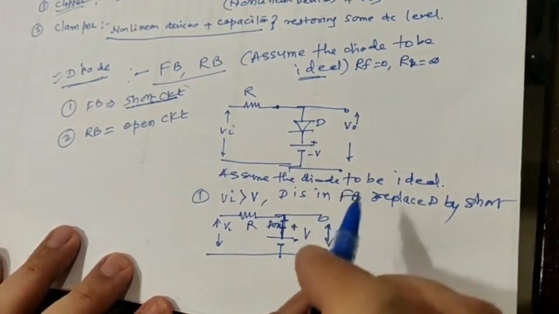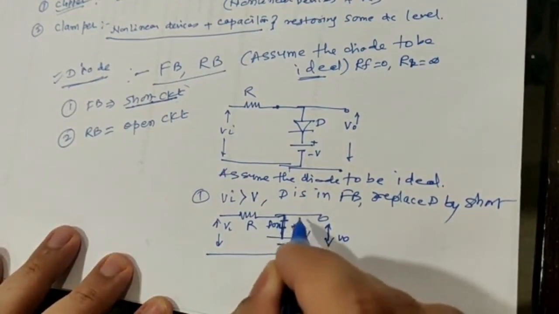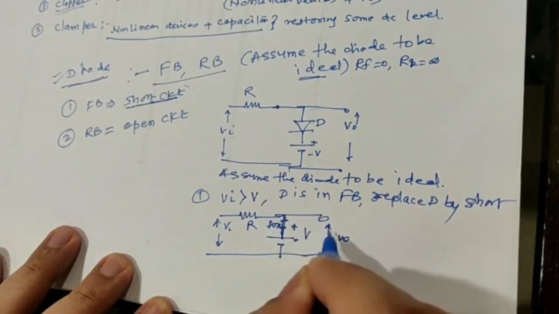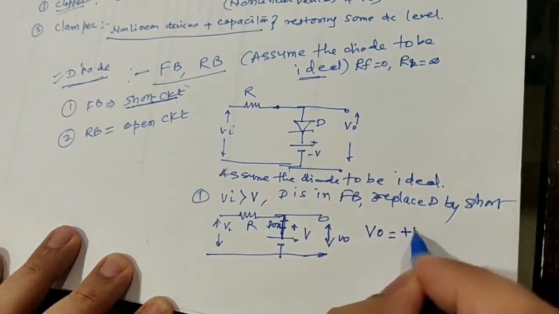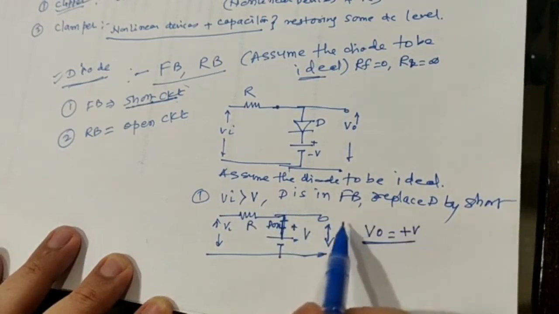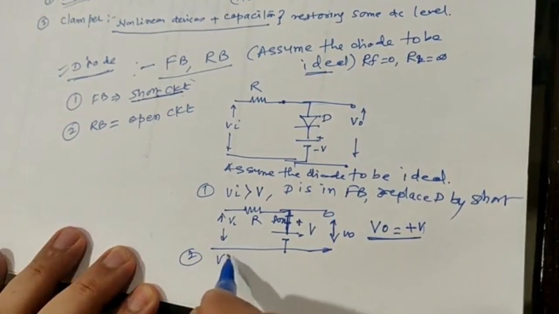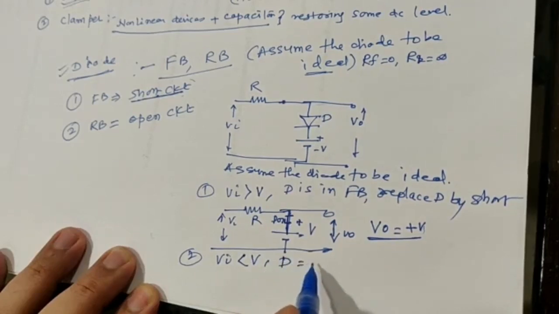Now see what will happen here. The output is across this branch, and this branch has the voltage V. So this battery is appearing across as the output, and therefore automatically the output becomes plus V. So when the diode is in forward bias, the output is equal to plus V. Now similarly, what will happen if Vi is less than V? If Vi is less than V, that means the diode is going to be off.